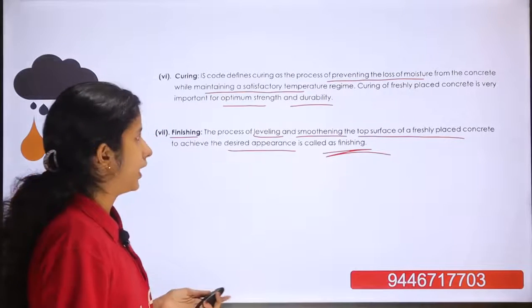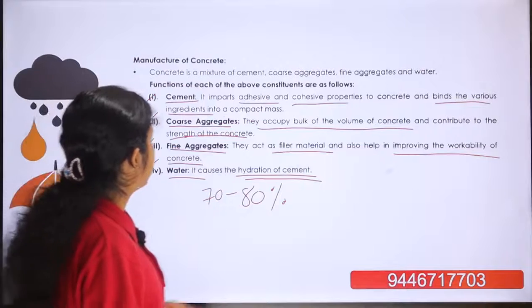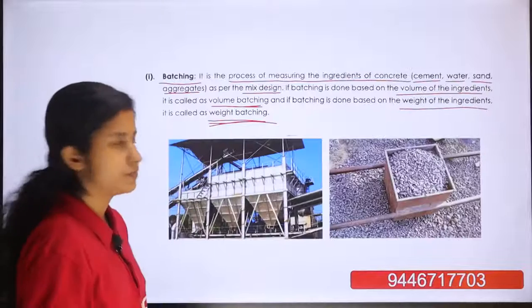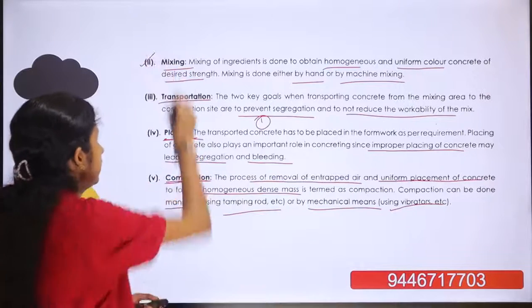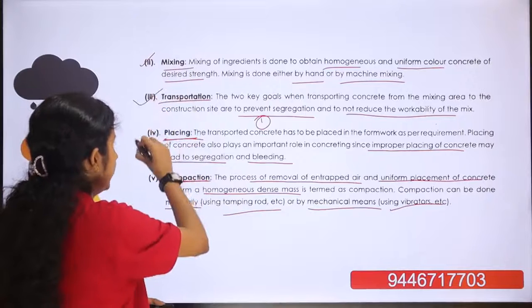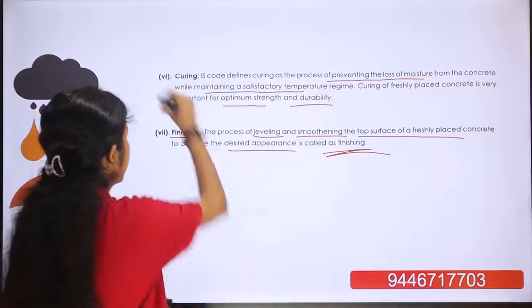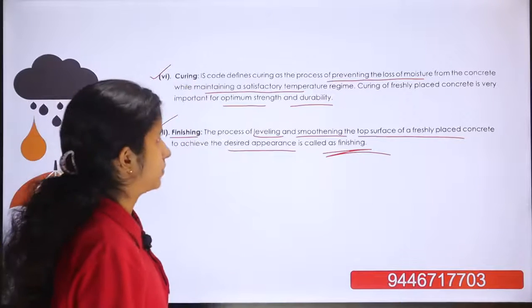These are the main manufacturing processes of concrete: first is batching, second is mixing, third is transportation, then placing, then compaction, then curing, then finishing. These are the main processes.